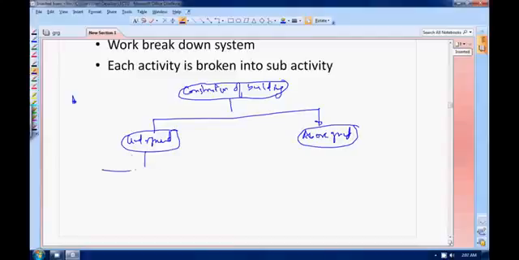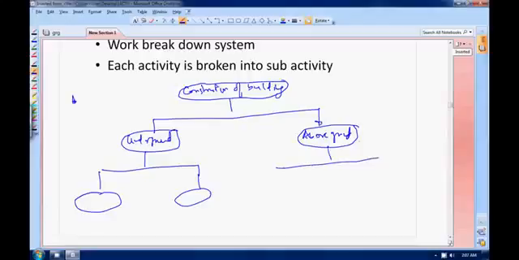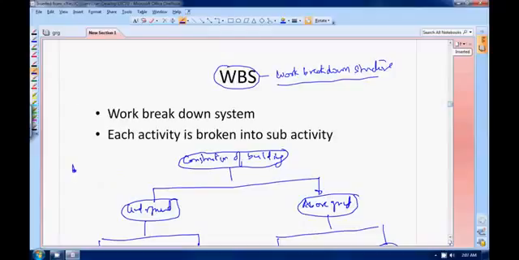Further, you can divide this underground structure into foundation and beams. Into subsystems you can divide. Similarly you can divide the above ground structures into subsystems, and further they can also be broken down. This is called your work breakdown structure. Work breakdown structure simply means that you break down your activity further into sub activities. Each activity is broken down into sub activities. That is the meaning of work breakdown structure.